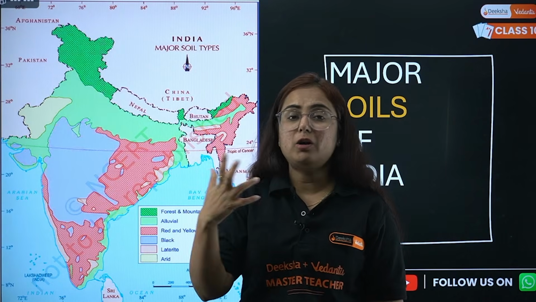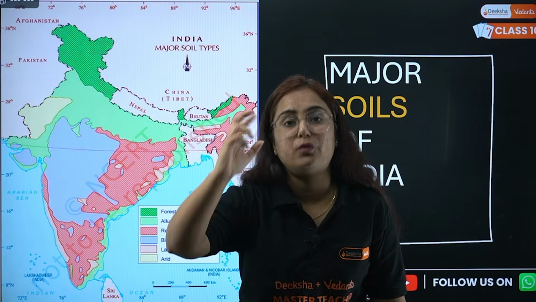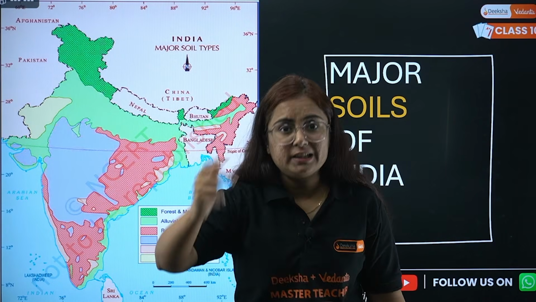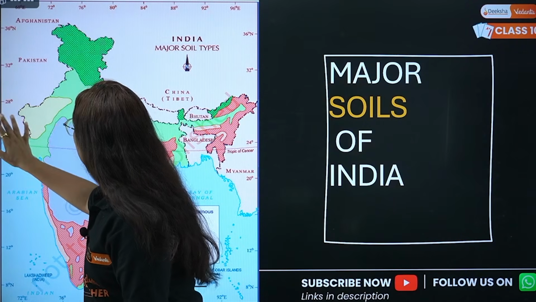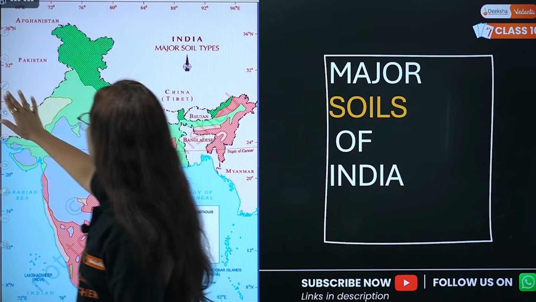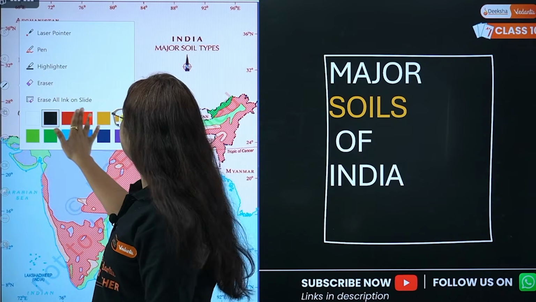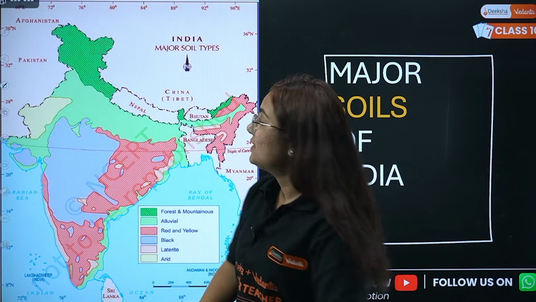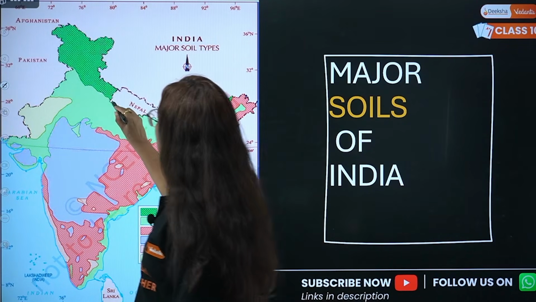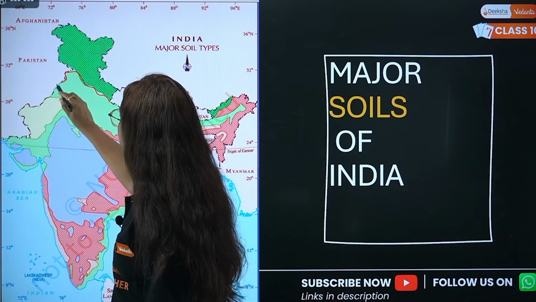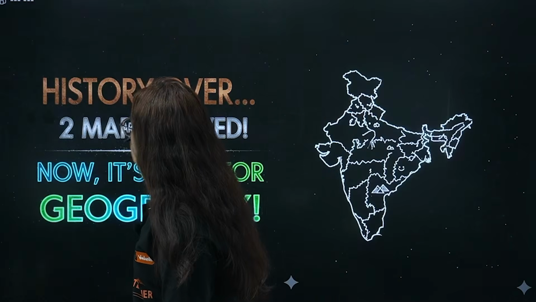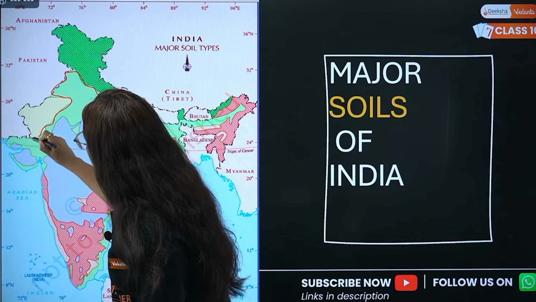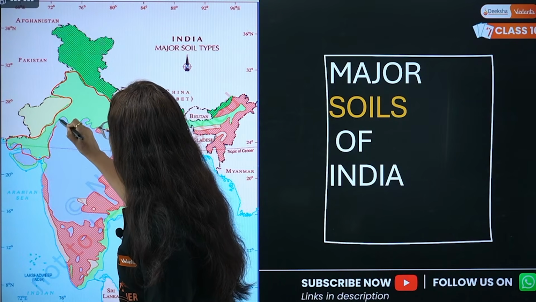Okay, if I talk about alluvial soil, it is the most fertile, most abundant type of soil in India, covering the region. Come on map now, because I am doing map work and not making you just revise SST. So map work: it covers the region of Punjab, Haryana, like the northern plains completely, Punjab, Haryana, a narrow strip that covers the region of Rajasthan and Gujarat.